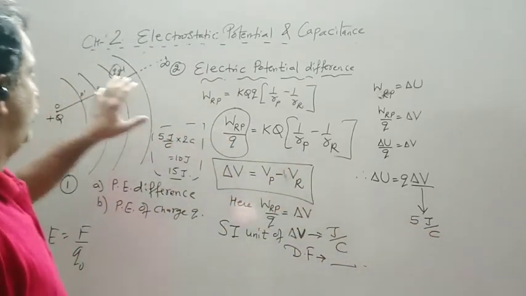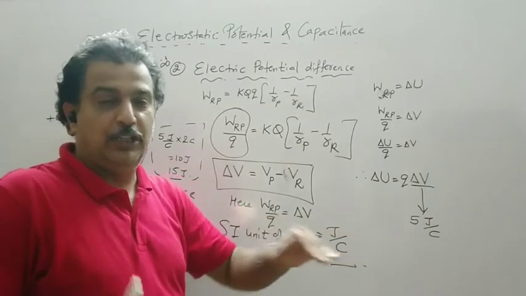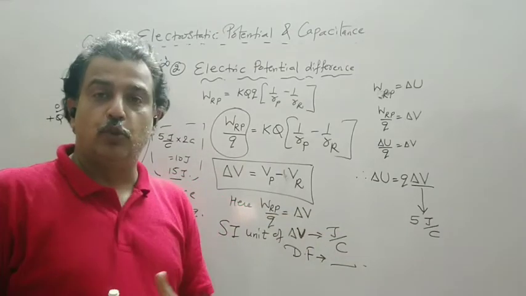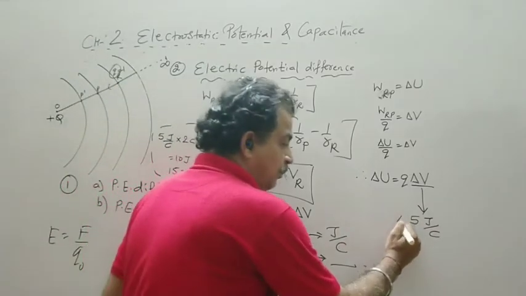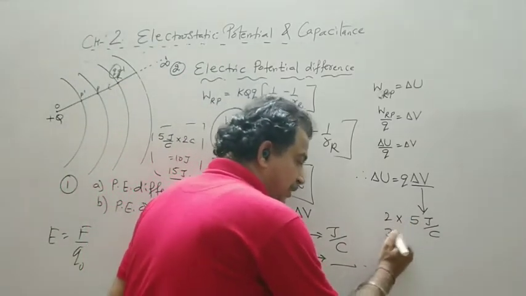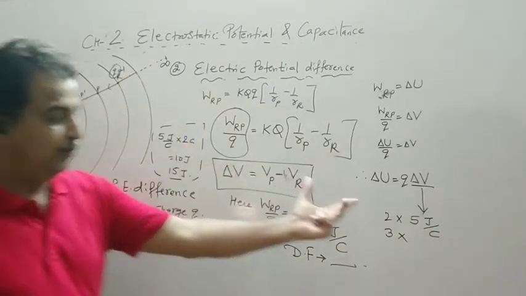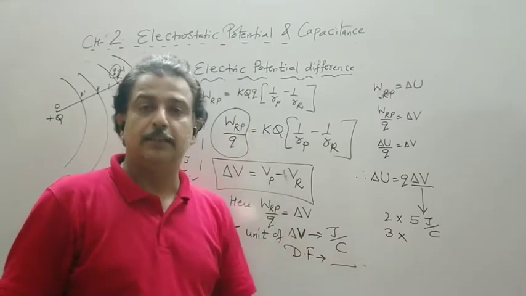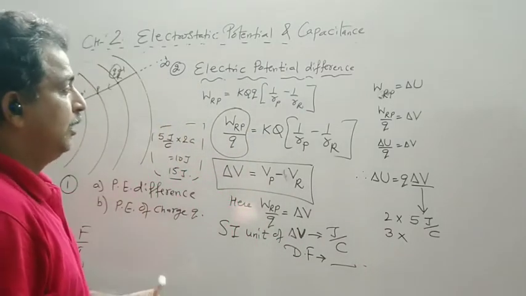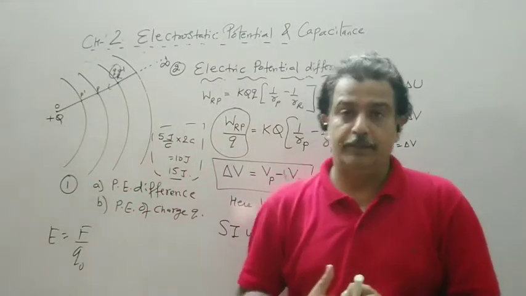charge moved from one point to another costs 5 joule. Now if instead of 1 coulomb I moved 2 coulomb of charges, you multiply it by 2. If you move 3 coulomb, then 3 times the per coulomb charge, so it becomes 15, 20 like this. So it is easy to find out the thing for 1 coulomb.